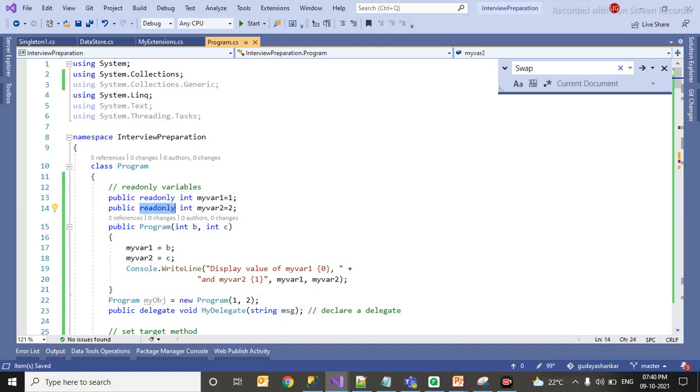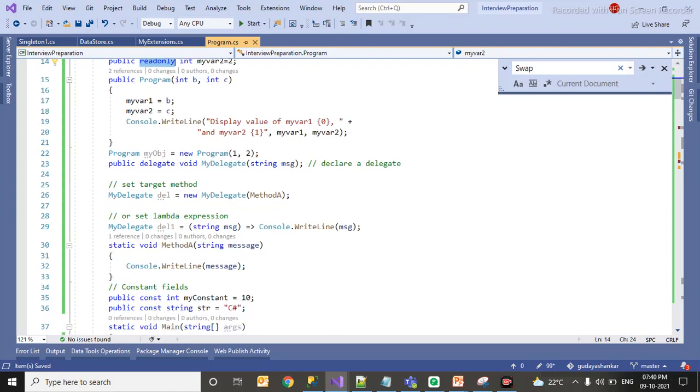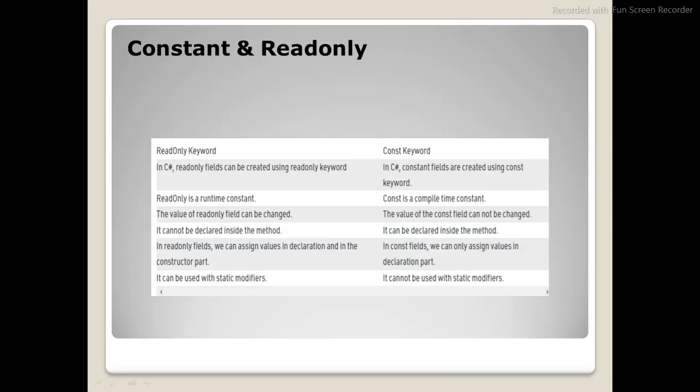When it comes to constant, it will not allow you to change any value once it is initialized. So you cannot modify this field no matter where you are calling. Once you initialize it, that's it, it will be fixed. You cannot change the value of constant variables. I hope you understand constant and read only thoroughly.